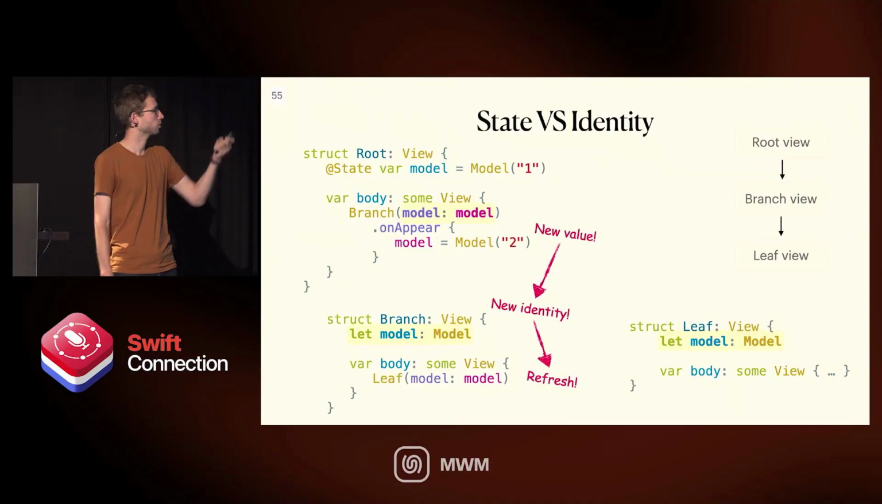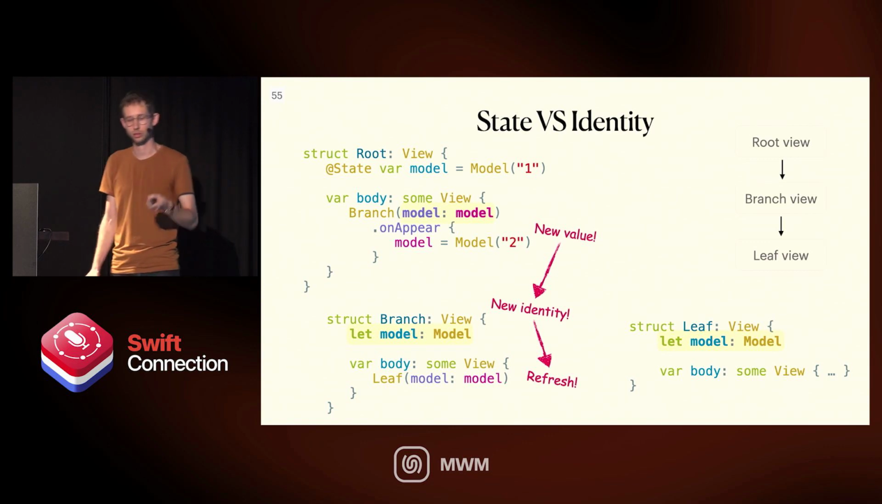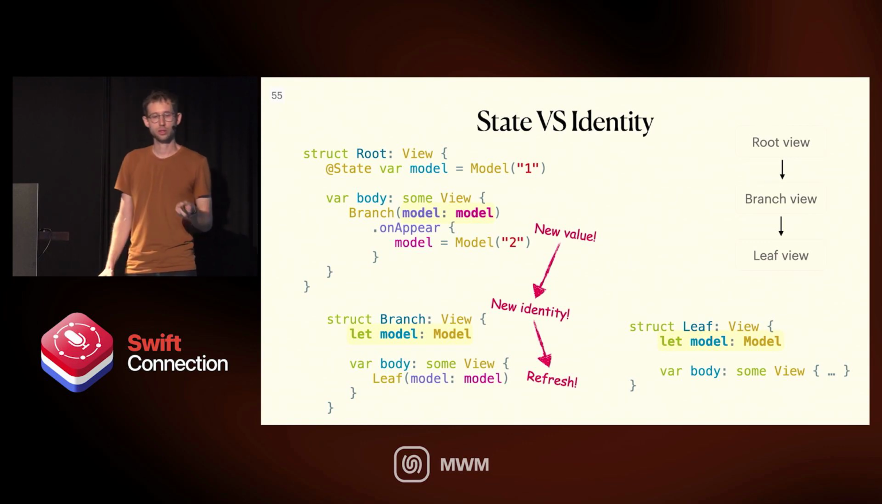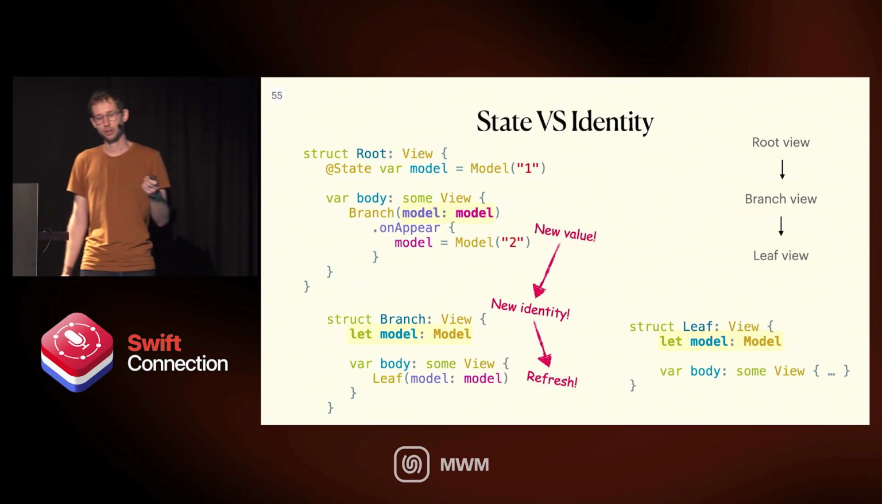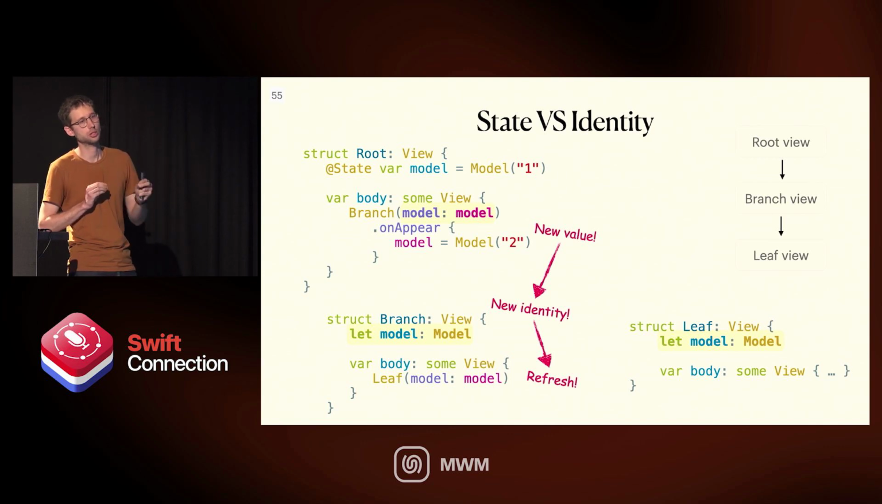Now we might be able to say, oh, I don't need that stuff. I can just pass the model to the branch and then just pass the model to the leaf. And branch is not using model, so everything is fine. Branch is not going to be refreshed. Everything is like I expected. But here's the catch. If you change a property inside the model, yes, that is true, because the state changed and branch is not using any of those properties.